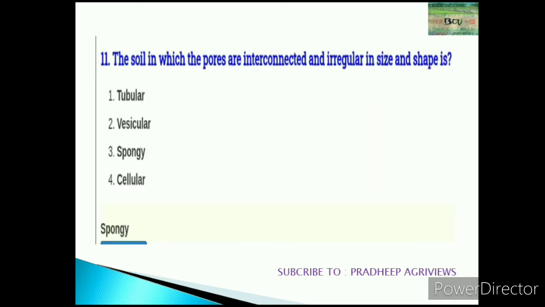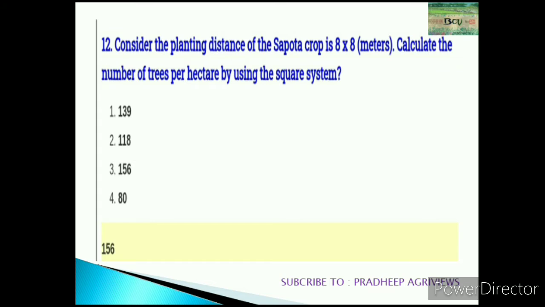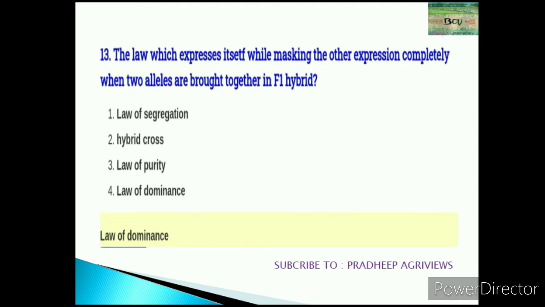And 11th, the soil in which the pores are interconnected and irregular in size and shape is spongy. Soil science. The 12th question: consider the planting distance of sapota crop is 8 by 8 meter. Calculate the number of trees per hectare using the square system. Actually, this is a calculation. 156 is the right answer. 13th question: the law which expresses itself while making the other expression completely hidden when two alleles are brought together in an F1 hybrid. Law of dominance. Plant breeding question.